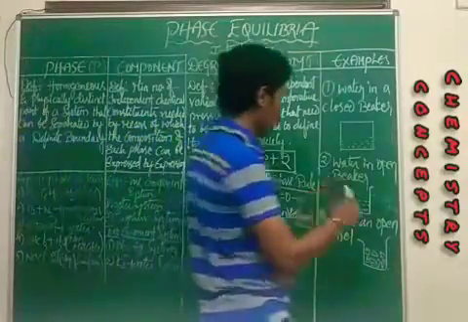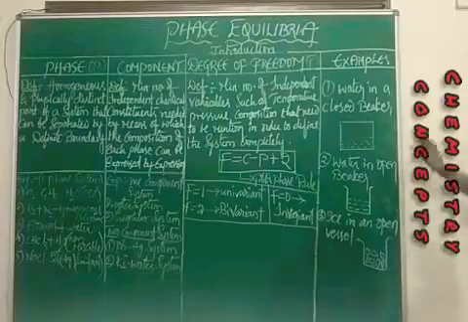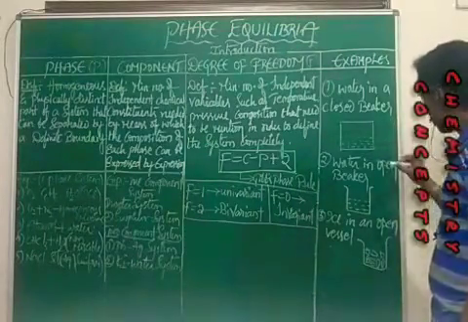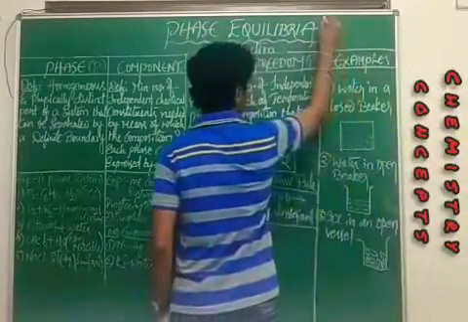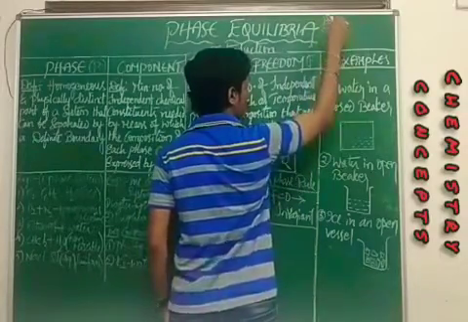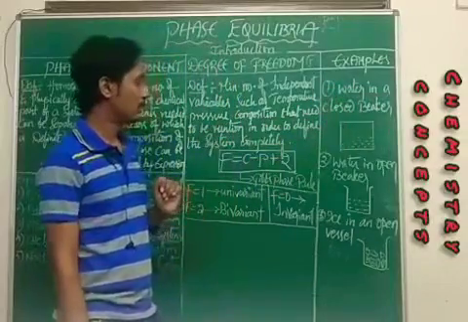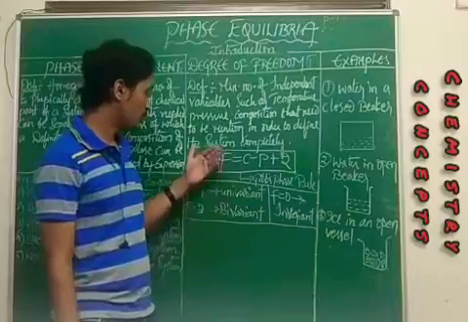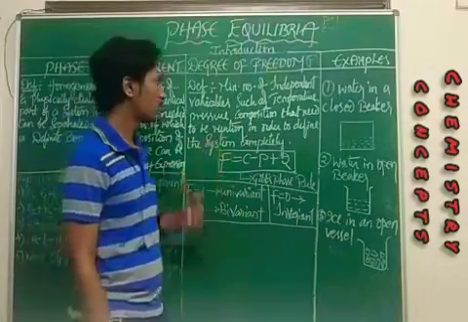Considering the same example, that is water in a closed beaker. Here P is equal to 1 and C is equal to 1. If you want to calculate the degree of freedom, you need to use this formula, that is F is equal to C minus P plus 2.